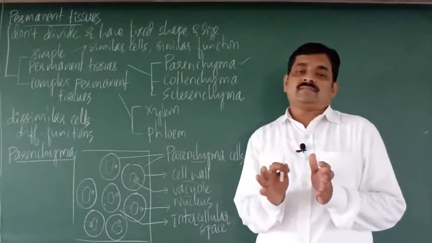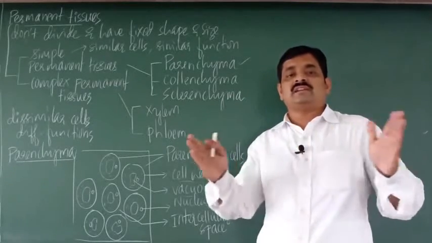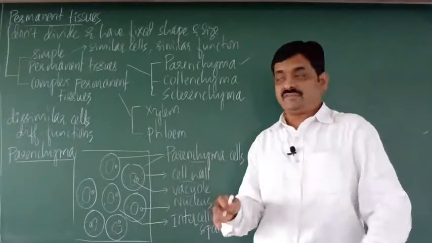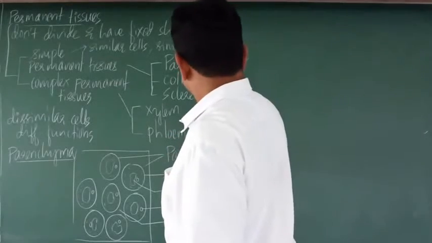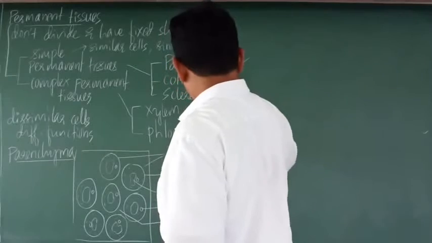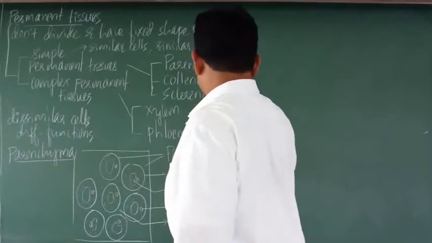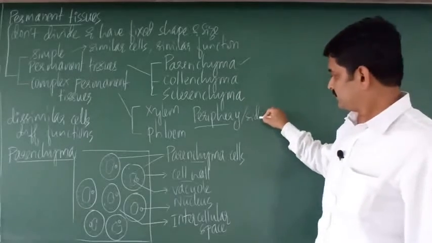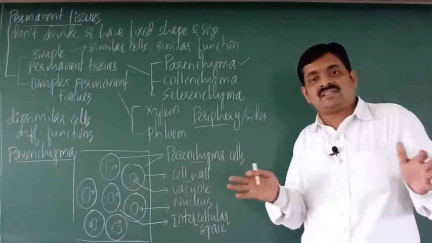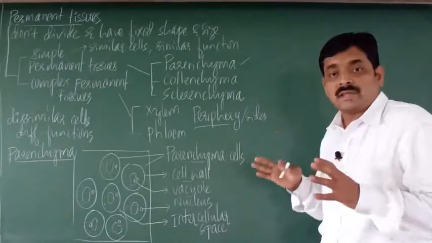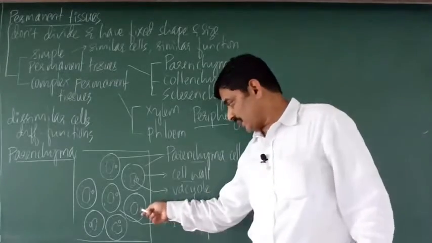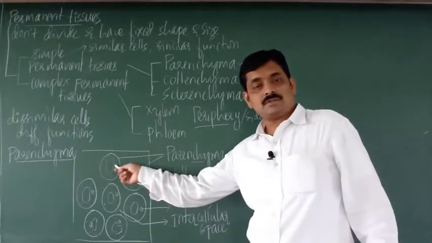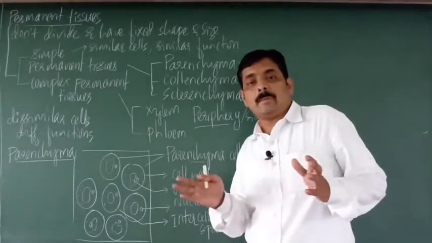Then the cytoplasm. Here the cytoplasm is at the periphery. Periphery means at the sides. In the peripheral cytoplasm, you can see the nucleus. So the nucleus is located at the periphery.